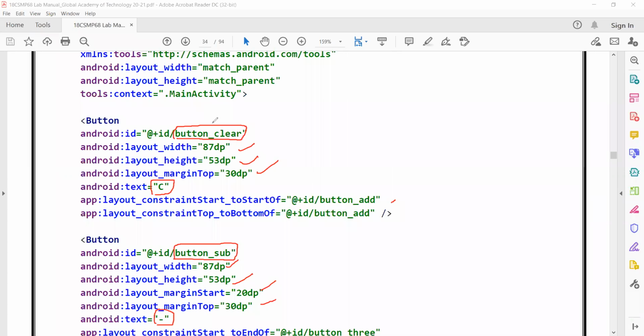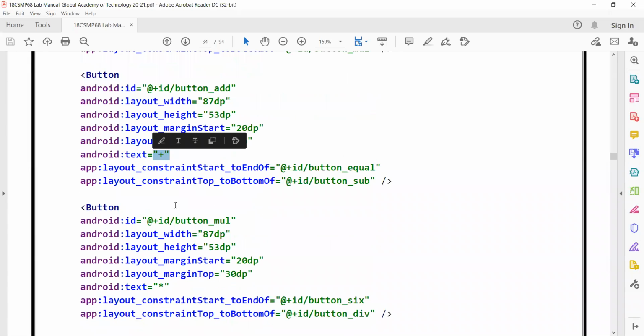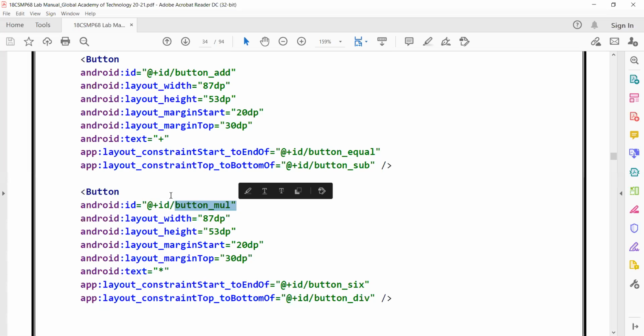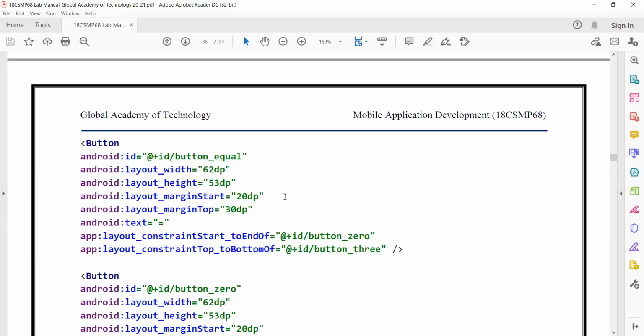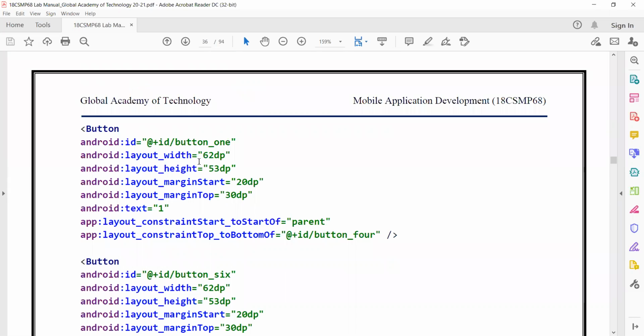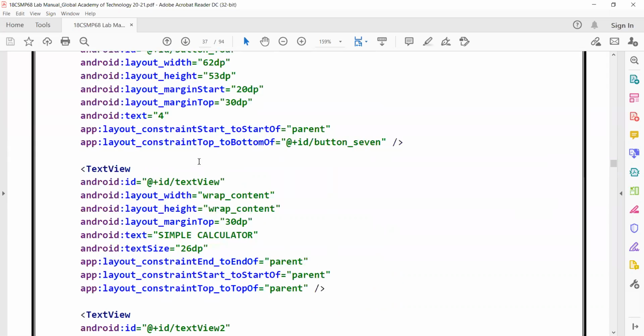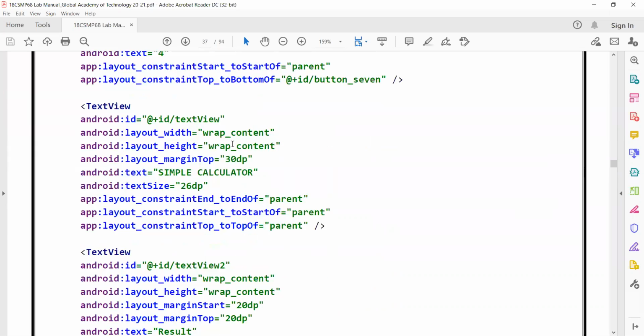Only you should be very careful about these two boxes, the two tick boxes that I have ticked. This is very important. All remaining values will be generated automatically, right? And you can see here that the value is different, the text is different, the ID is different. Everything else is the same. As you scroll down, everything remains the same. All are buttons. Only one thing is a text view.